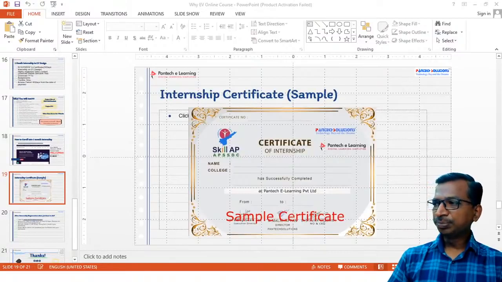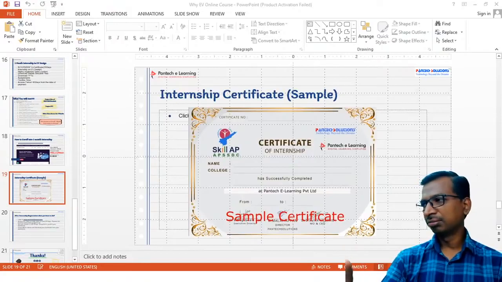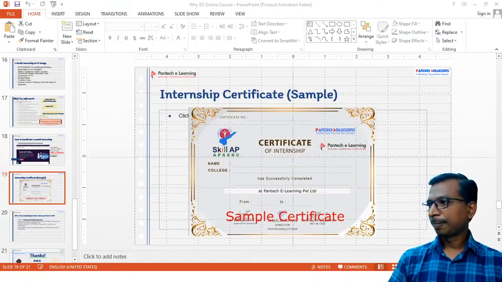Prerequisite for the internship, there is no prerequisite. The only thing is, you have to download MATLAB and then you can implement on it. That's it.